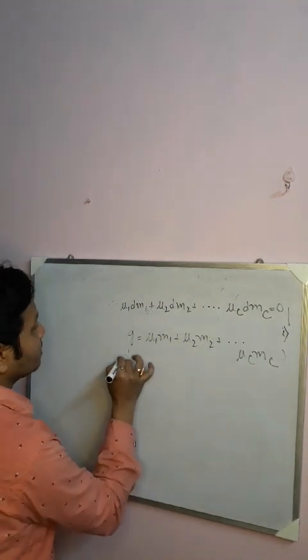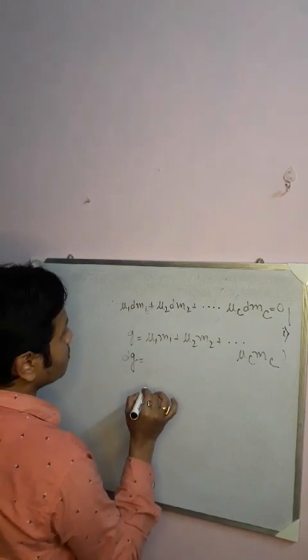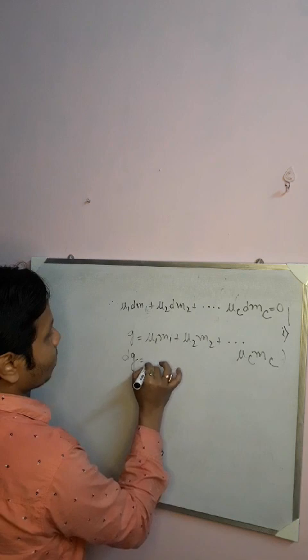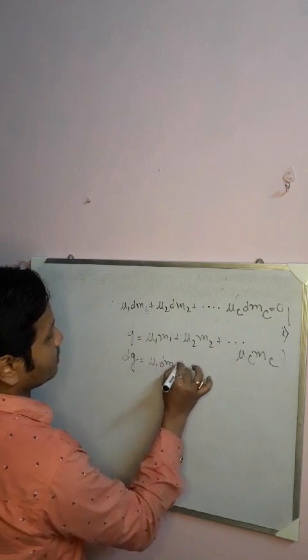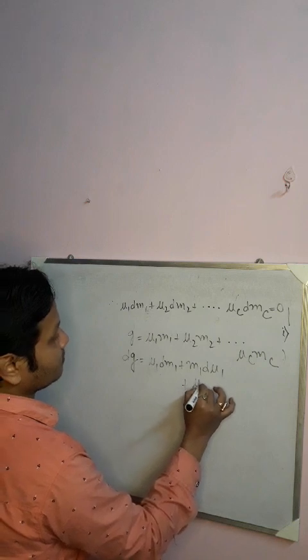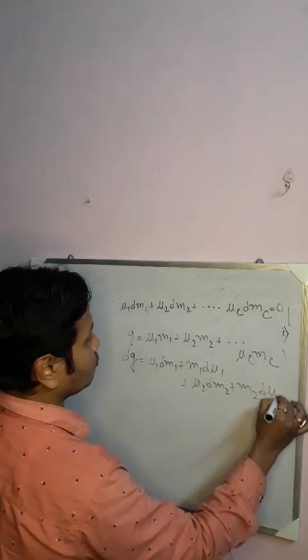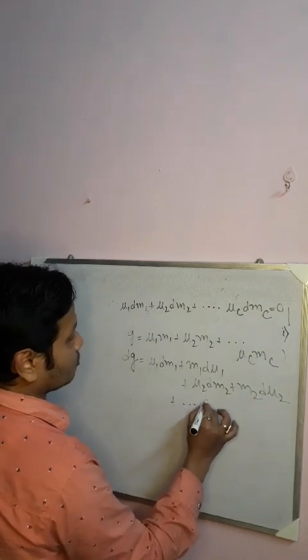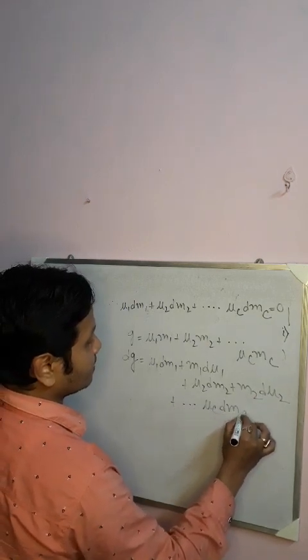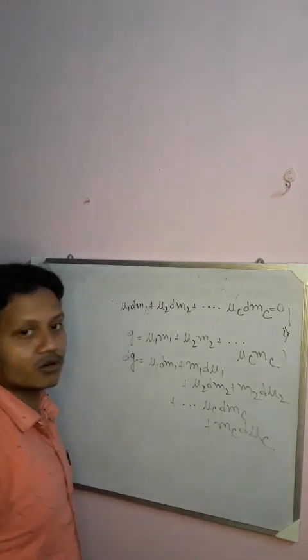So what will be my dG? My dG will be mu1 dm1 plus m1 dmu1 plus mu2 dm2 plus m2 dmu2 plus mu_c dm_c plus m_c dmu_c. Now at equilibrium condition, what happens?